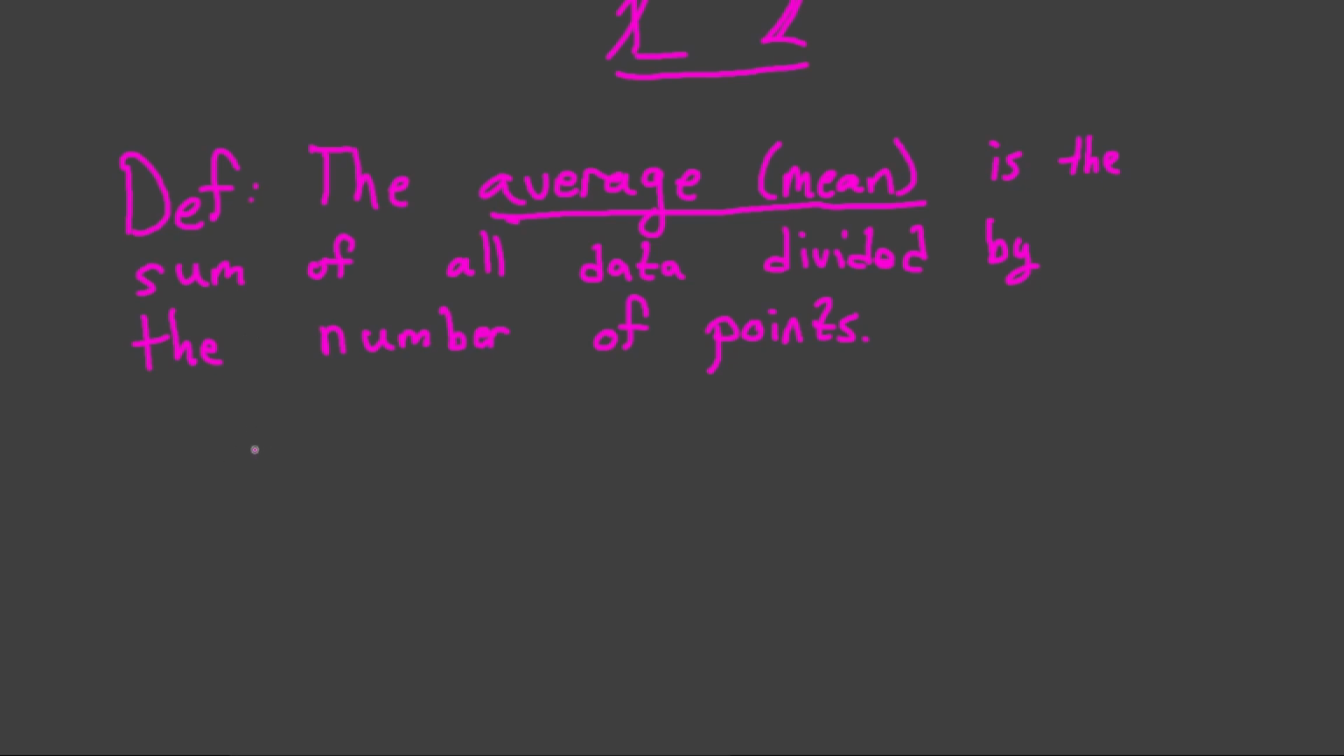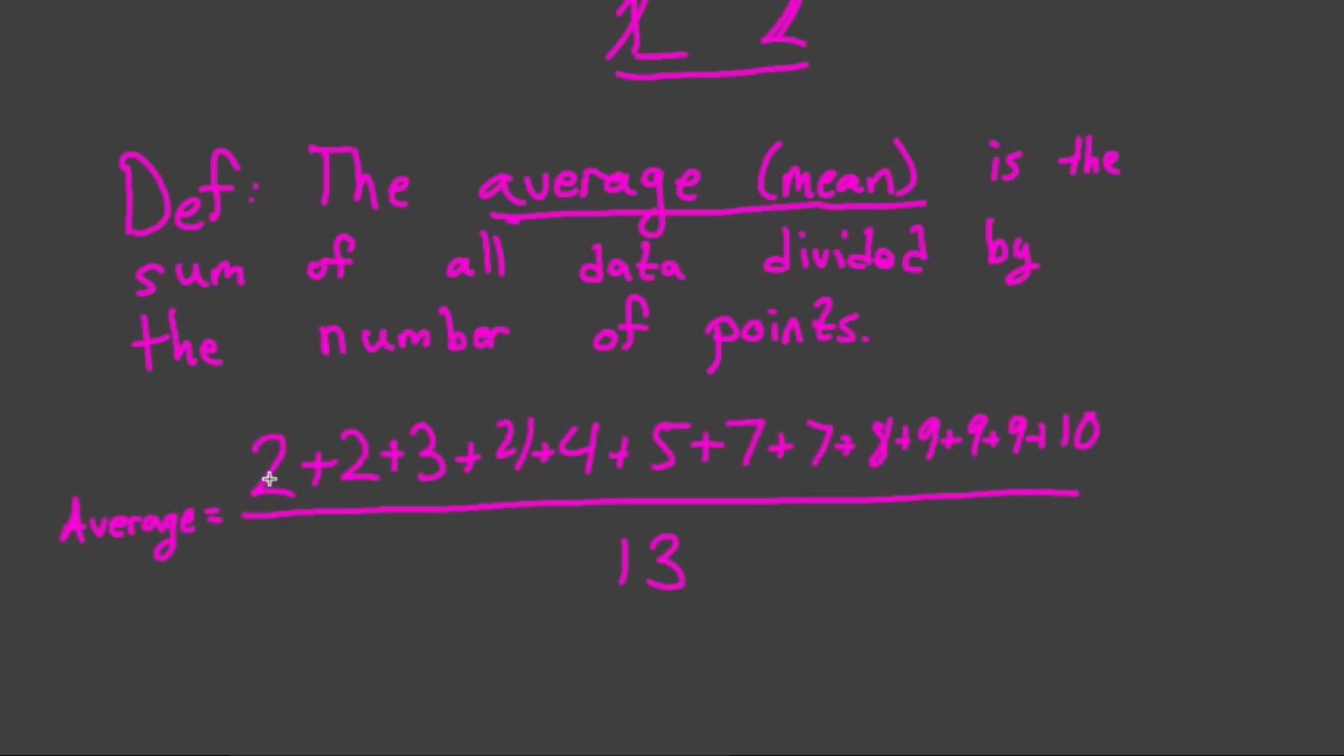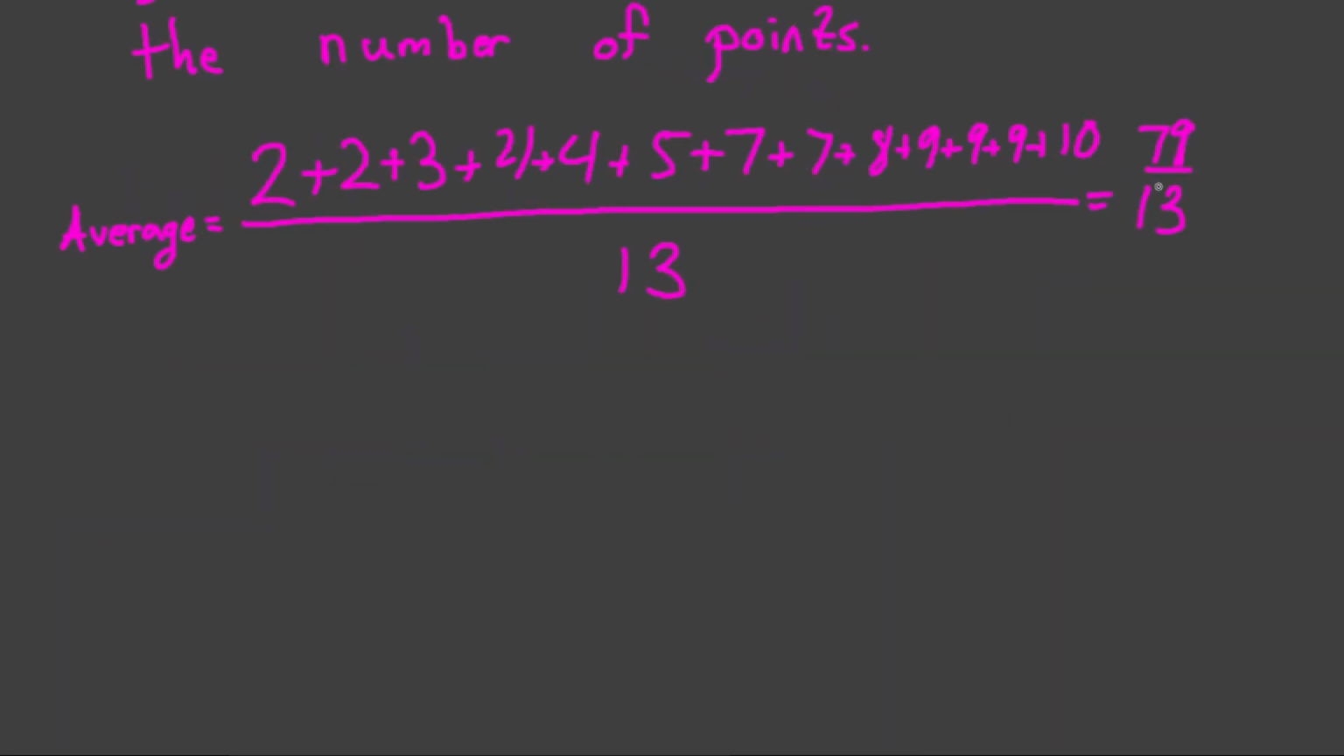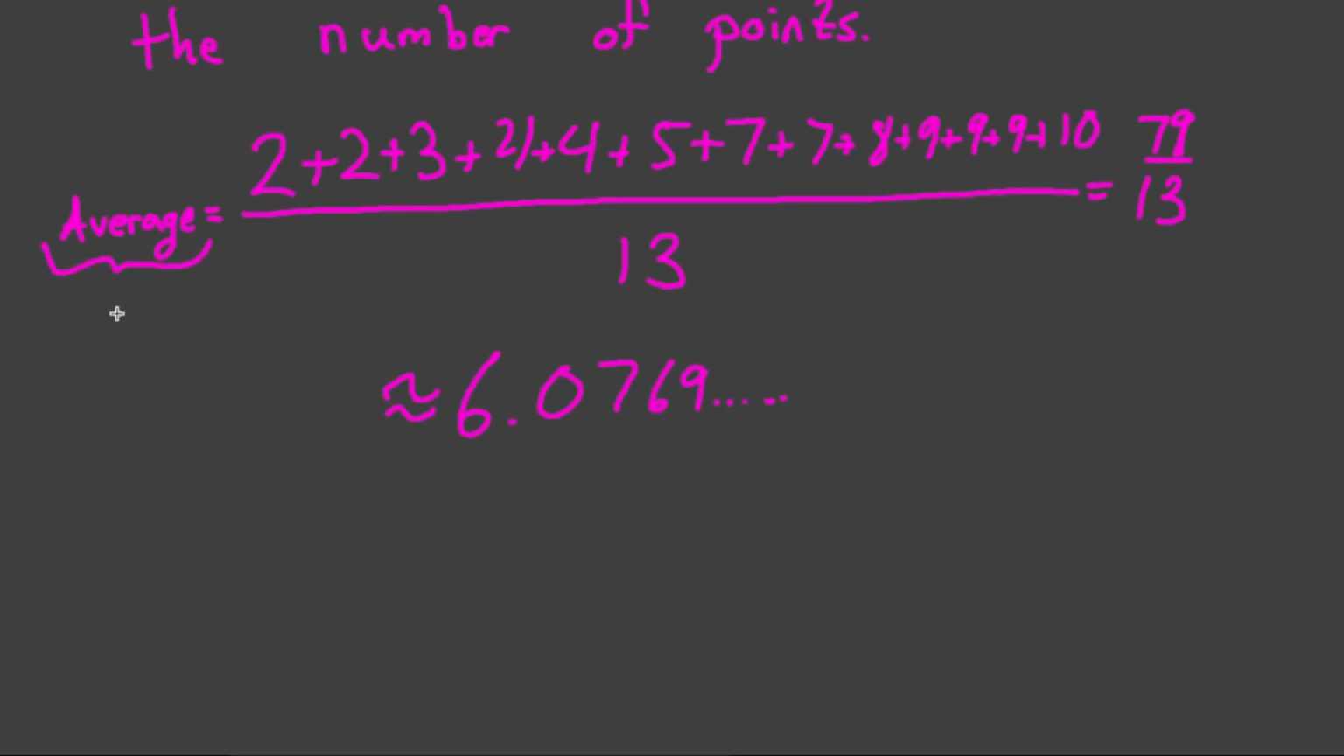It's going to be the sum of all data. In this case, the average is going to be 2 plus 2 plus 3 plus 4 plus 4 plus 5, all of this sum of the scores we gave these songs, divided by 13. Plugging this all into a calculator, we get that the average is 79 over 13, which is approximately 6.0769. Nice.